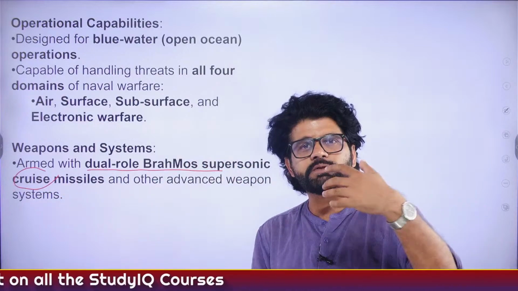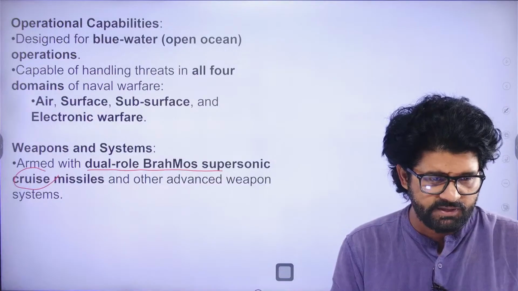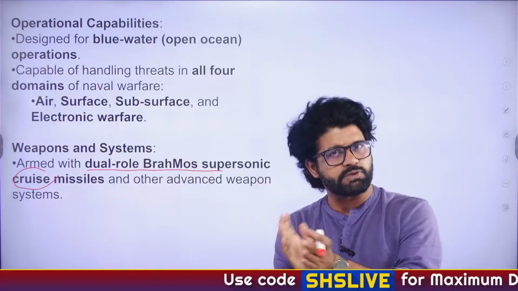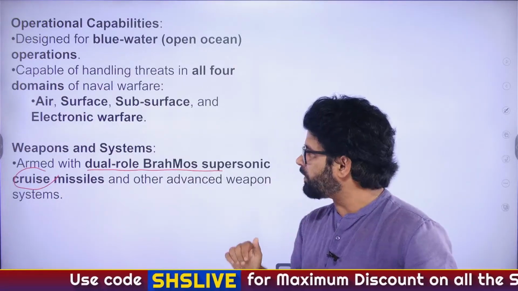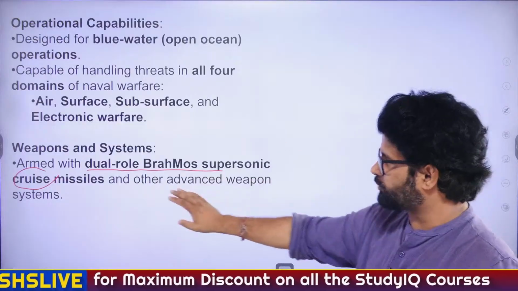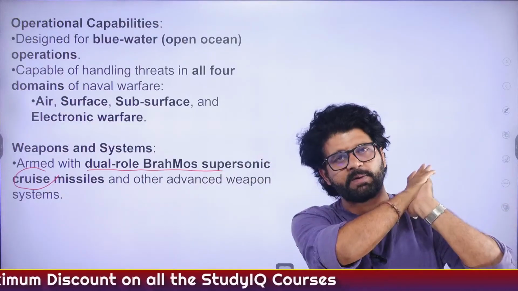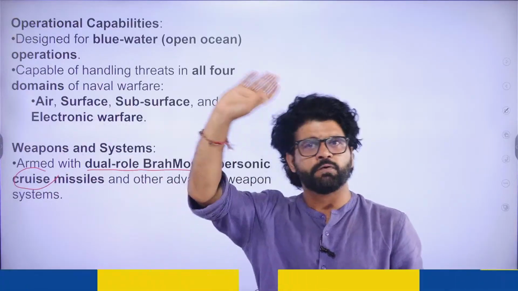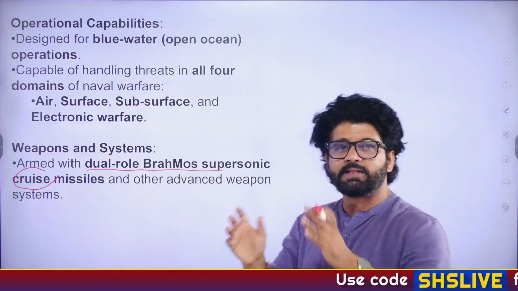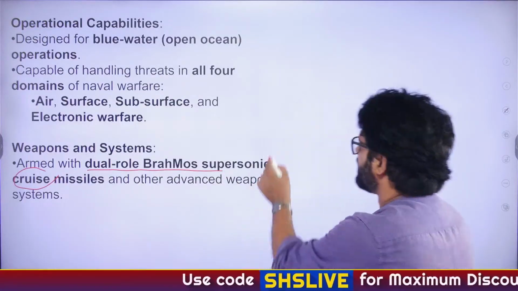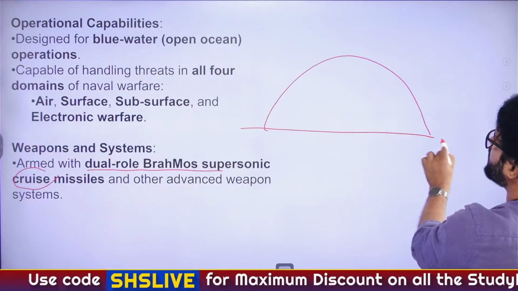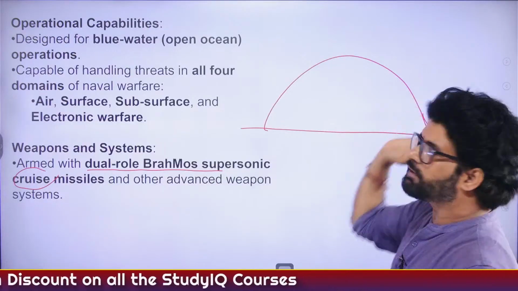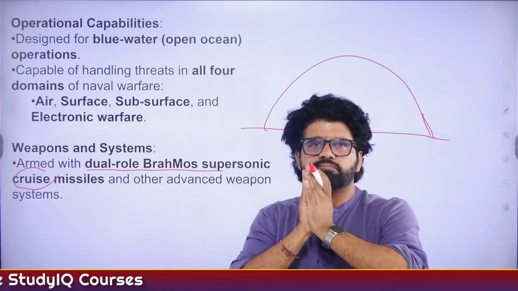Then the point is, what is the basic difference between cruise missile and ballistic missile? Tamal name is taken from the names of Lord Indra's weapon. Very good, yeah. So BrahMos, Brahmaputra plus Moskva. Brahmaputra river of India, Moskva river of Russia. Supersonic we have discussed. Cruise and ballistic missile, that we have discussed multiple times in previous Hindu analysis. Ballistic missiles are mainly guided by the force of gravity. On the other hand, cruise missiles can be controlled to a greater degree. Let's say you fire a ballistic missile, so it will follow a particular trajectory like this, and it will fall on whatever is your target.